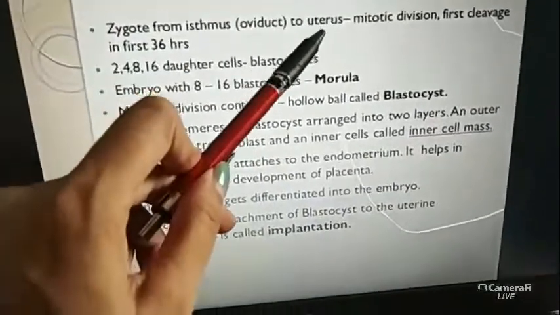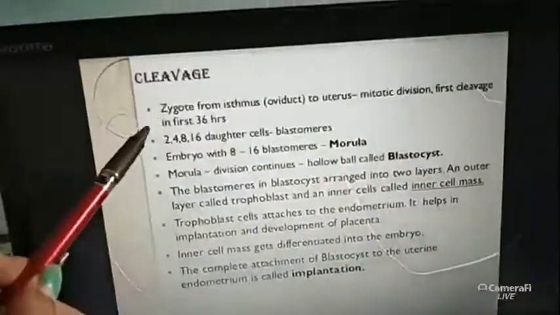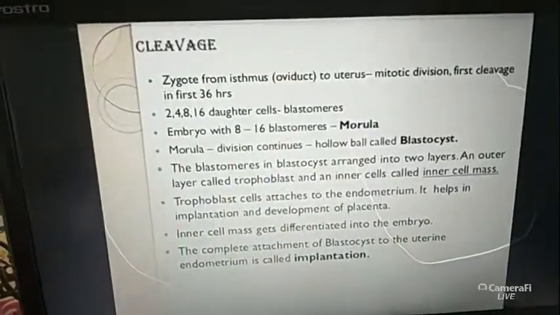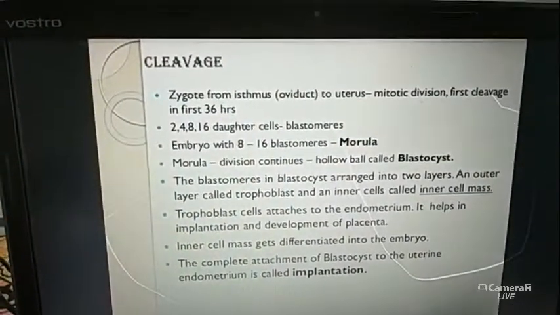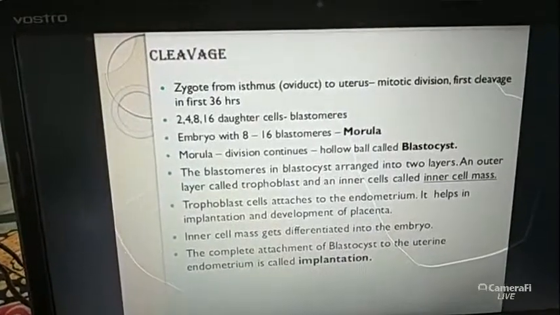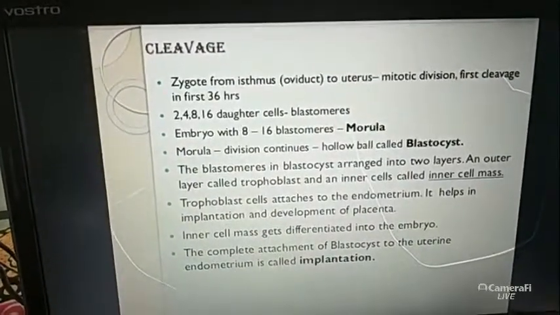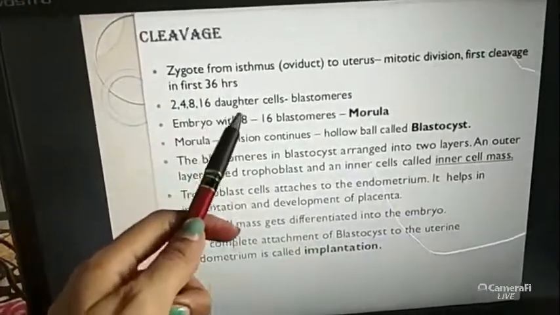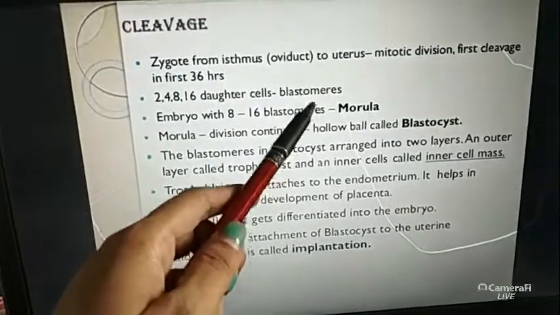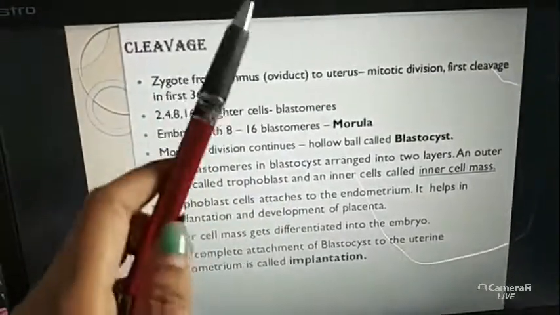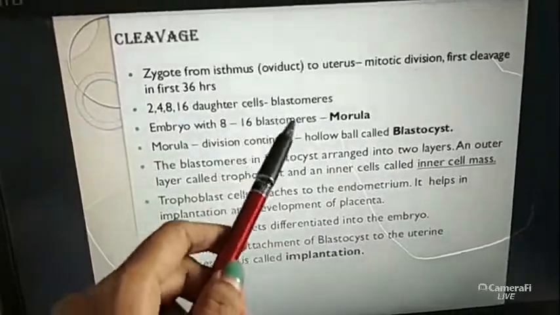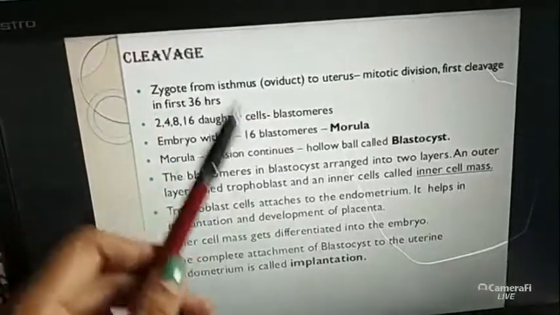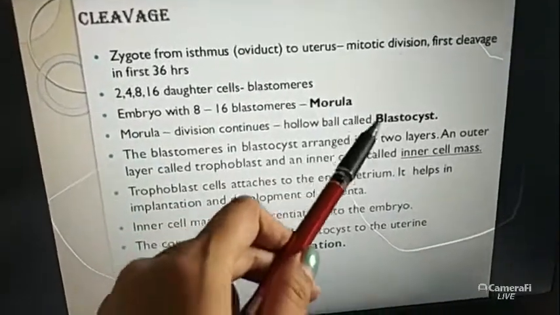Zygote from the oviduct to the uterus, mitotic division, the first cleavage in the first 36 hours. What does it mean? It means that after 36 hours of fertilization, the cleavage process starts, and then these 2, 4, 8, 16 daughter cells transform into blastomeres. This blastomere contains 16 daughter cells. Then an embryo with 8 to 16 blastomeres is called the morula. Then the morula divides continuously and forms a hollow ball-like structure called the blastocyst.